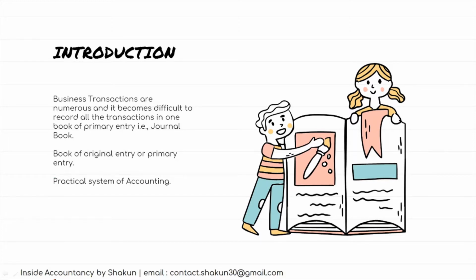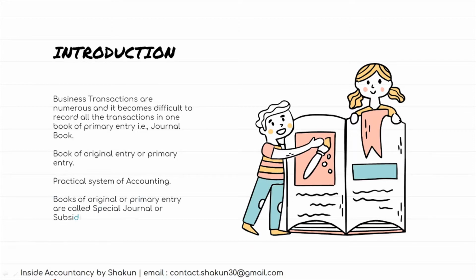Journal entry is not passed for the transactions which are recorded in such other books. They are directly posted from the other books to the ledger accounts. These books of original or primary entry are called special purpose books, special journals or subsidiary books.